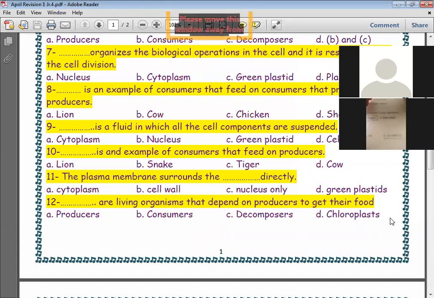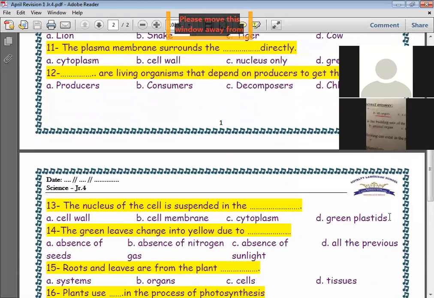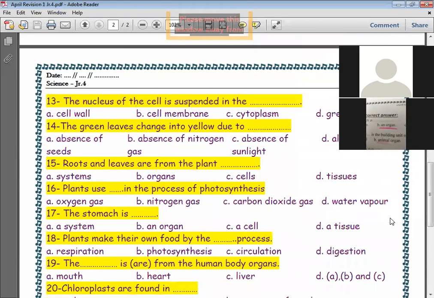The nucleus of the cell is suspended in, excellent, cytoplasm. Suspended in cytoplasm.